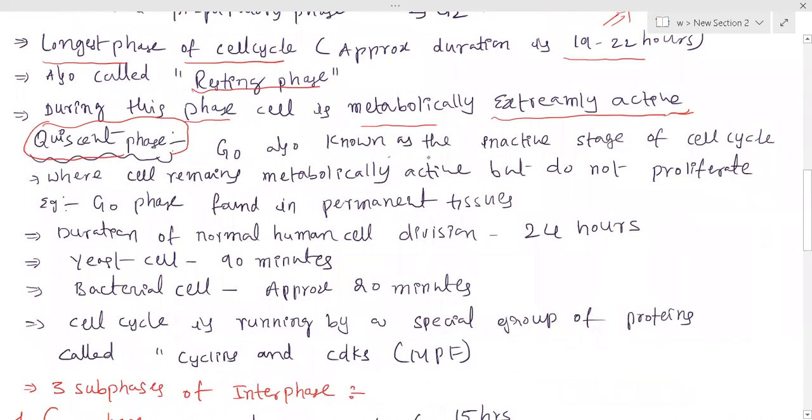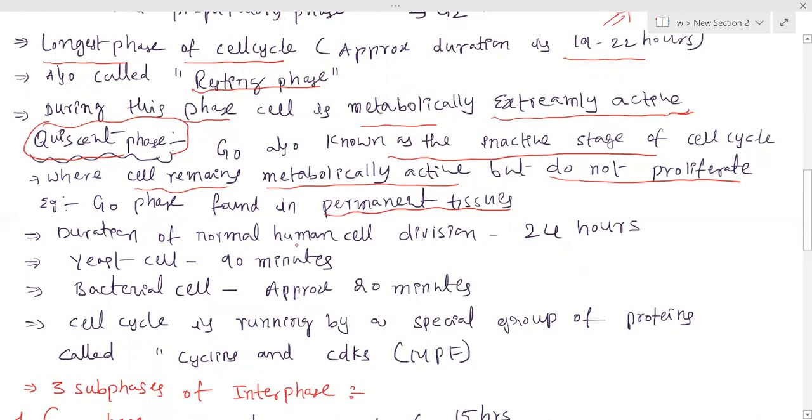So the G0 phase is also known as the inactive stage of the cell cycle, where it is very important that the cell is metabolically active but does not divide or proliferate. Okay. So the quiescent phase can generally be found in permanent tissues. Generally, in these permanent tissues, further cell division cannot be seen. Okay. So this is called the quiescent phase. You can see this quiescent phase after completion of the mitotic phase. Already in previous examinations we have seen some questions on the quiescent phase. That is the reason to focus carefully.